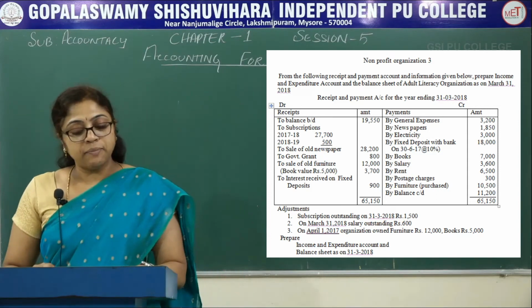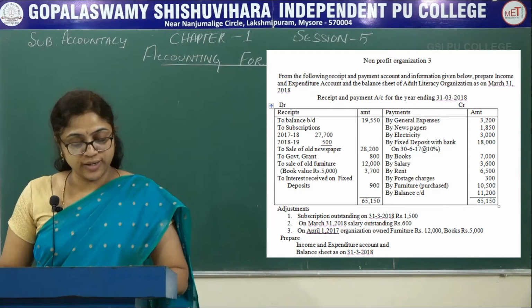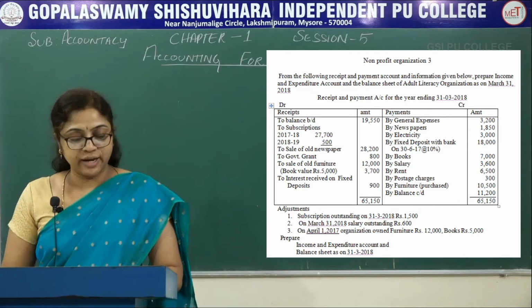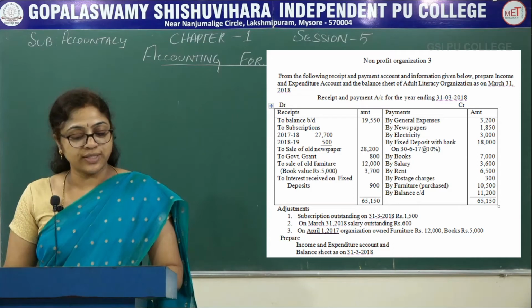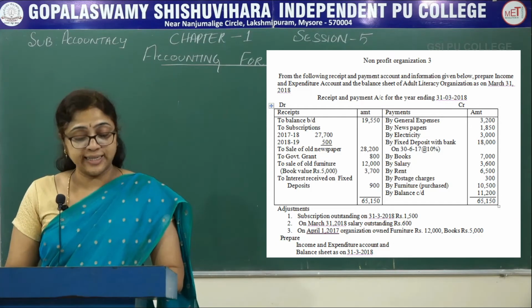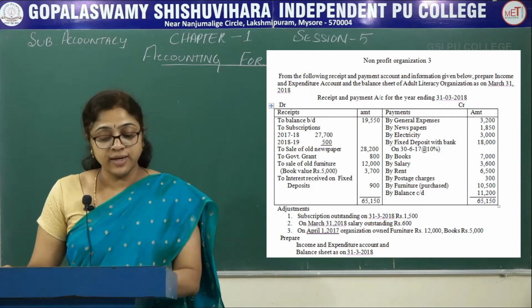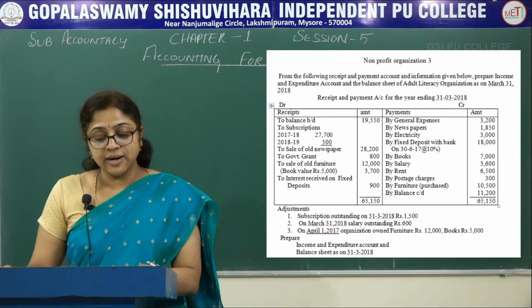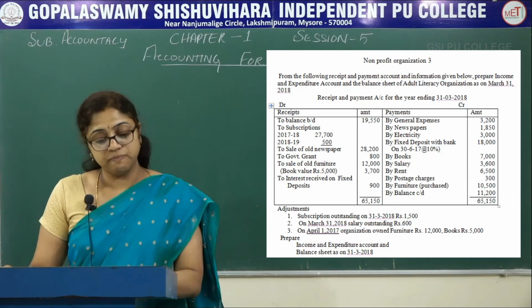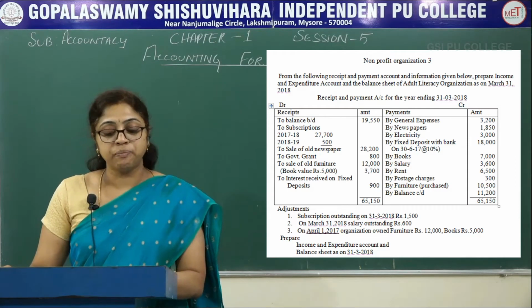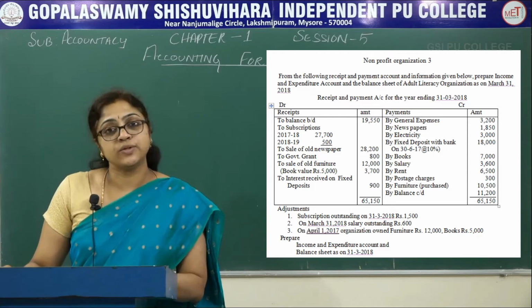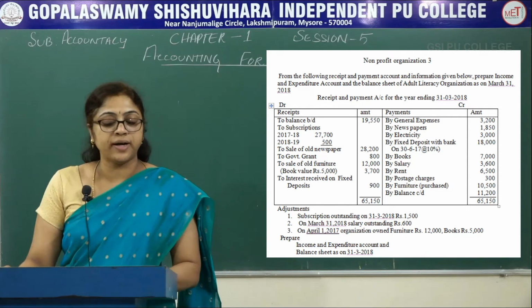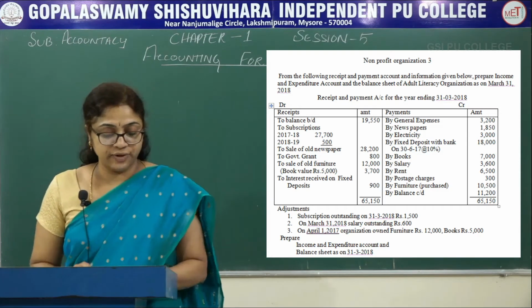On the payment side, by general expenses 3,200, by newspaper 1,850, by electricity 3,000, by fixed deposit with bank on 30th/6/2017 at 10%, that is 18,000, by books 7,000, by salary 3,600, by rent 6,500, by postage charges 300, by furniture 10,500, by balance carried down 11,200. Total of the receipts and payment account is 65,150.